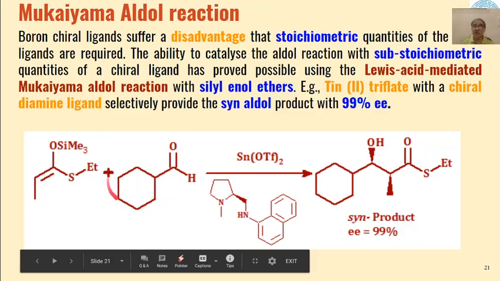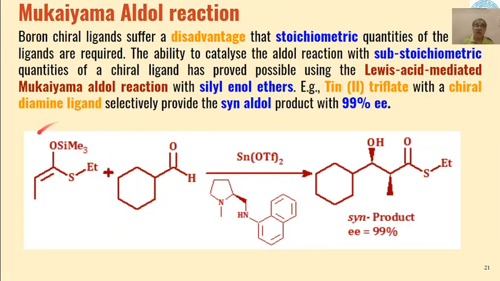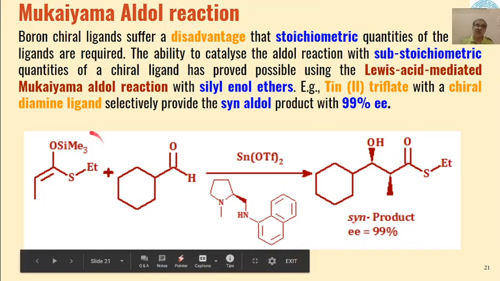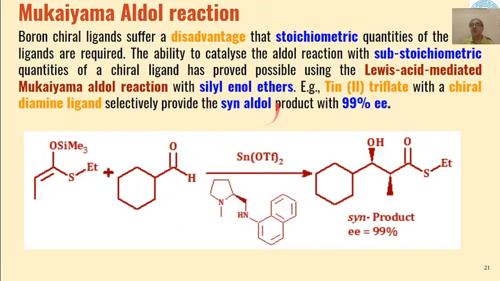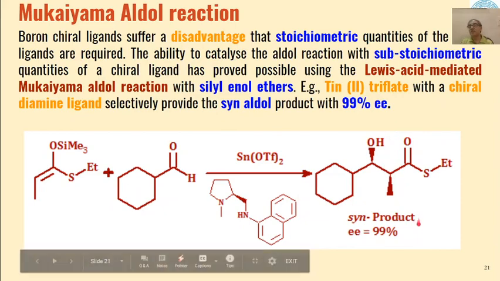This is a donor molecule, and this is an acceptor carbonyl compound. The donor molecule is more reactive because the silyl enol ether has already been formed, which is generally the first step in the formation of enols or enolates from the carbonyl compound. So this is a very reactive substrate, and that is why we are getting a syn aldol product with 99% enantiomeric excess.